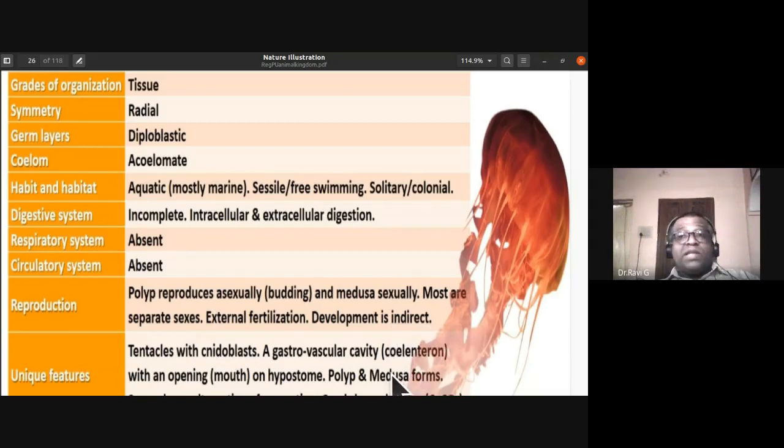What are the unique features of this phylum Cnidaria? They have tentacles with nidoblasts or stinging cells. They have a gastrovascular cavity, coelenteron. The old name Coelenterata is derived from this coelenteron, a gastrovascular cavity which is called coelenteron. They have an opening mouth which is found on a stalk-like structure called hypostome.